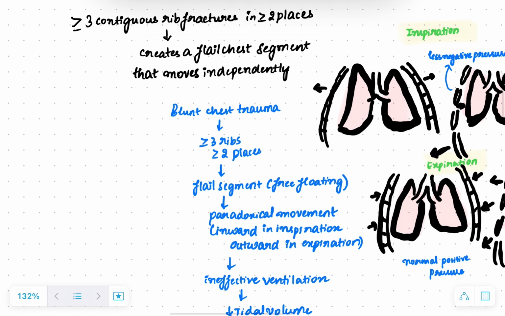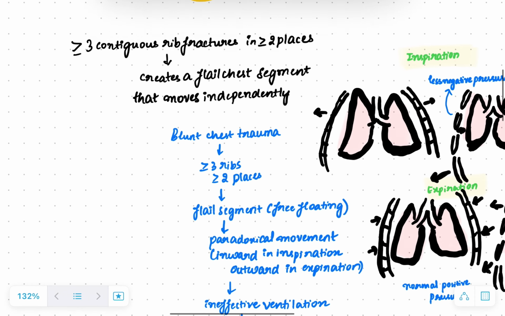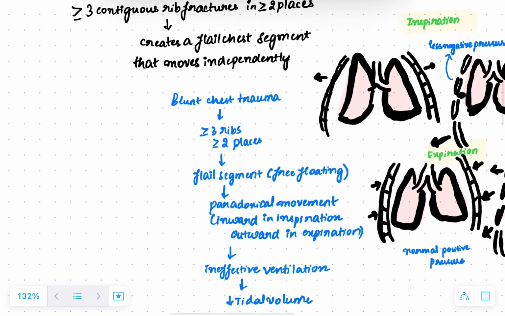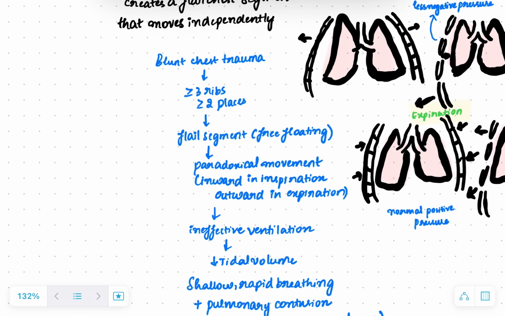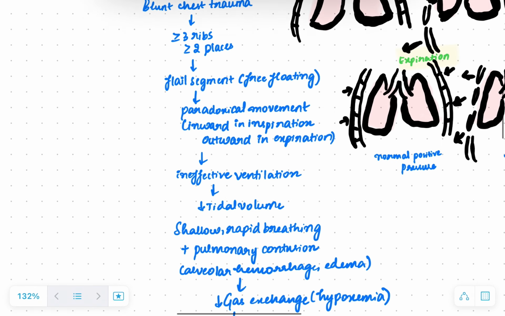So the pathophysiology is, due to blunt chest trauma, more than 3 continuous ribs are injured or fractured in more than 2 places. There will be a flail segment or free floating segment which is produced. This causes paradoxical movement, that is inward movement in inspiration and outward movement in expiration. So this causes ineffective ventilation, causing a decrease in the tidal volume of the lung.